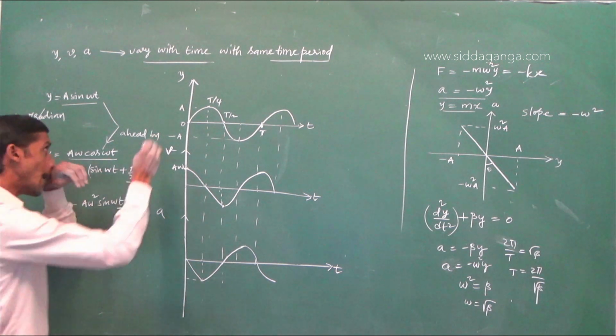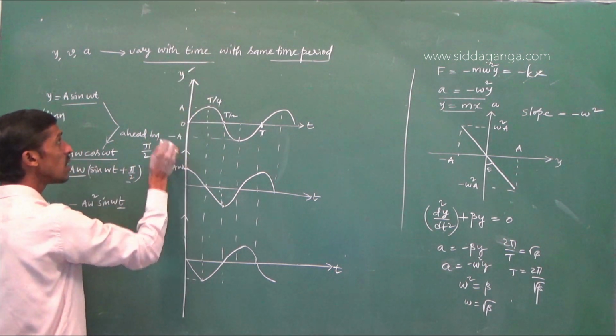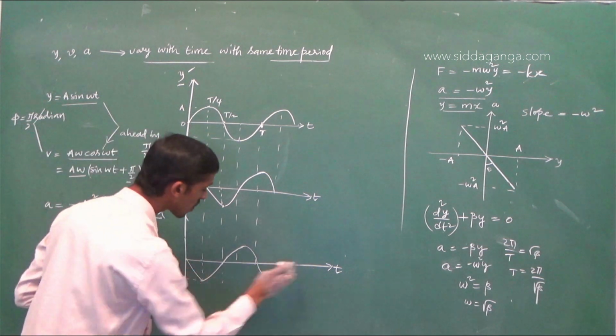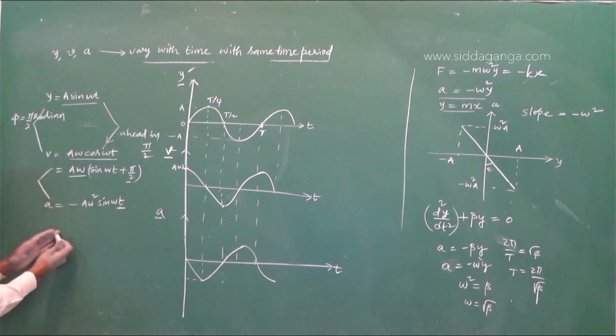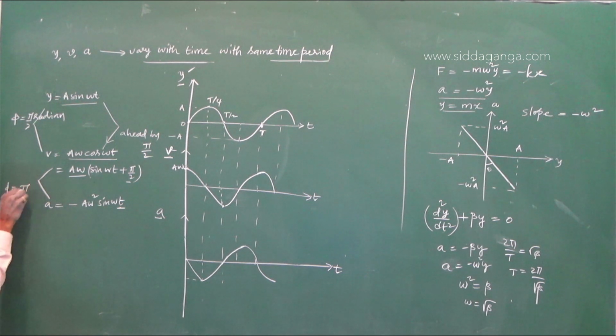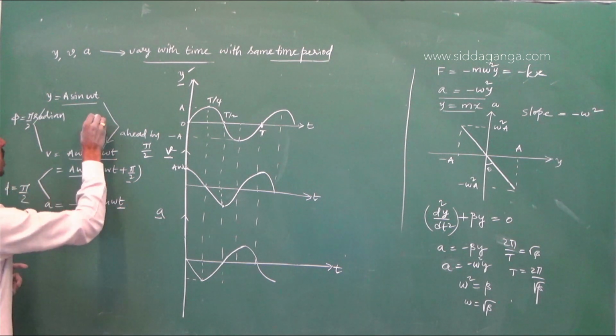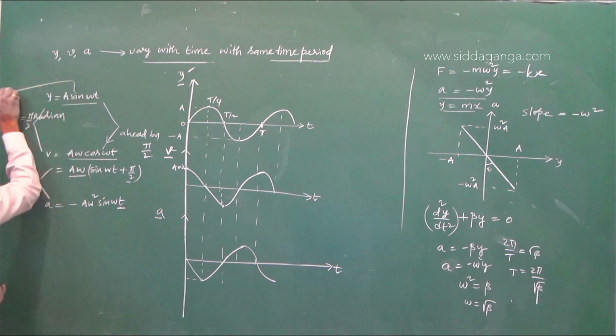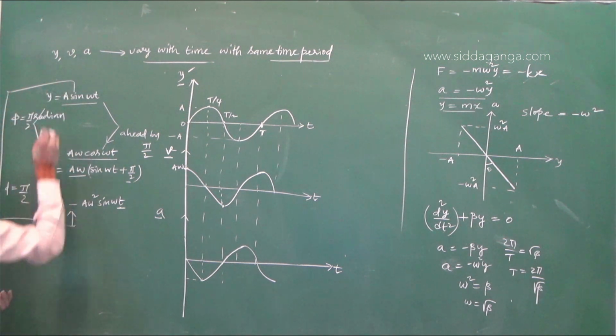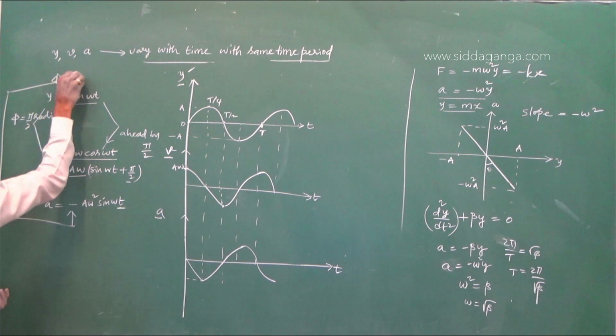This is the representation of displacement, velocity, acceleration as a function of time. The phase difference between velocity and acceleration is again pi by 2. Between acceleration and displacement the phase difference is 180 degrees.